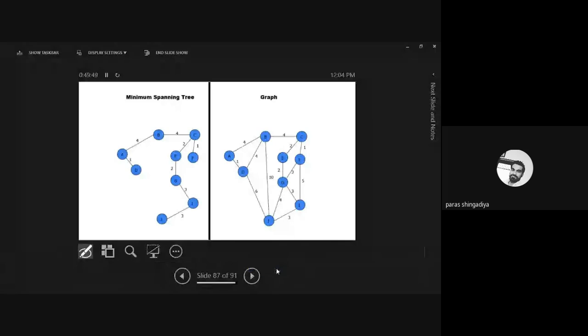If you have any doubt, please ask. Is it clear to all, the concept of Kruskal algorithm? Okay. We'll discuss some more graphs in the next lecture.